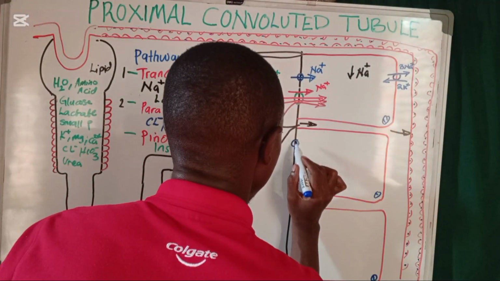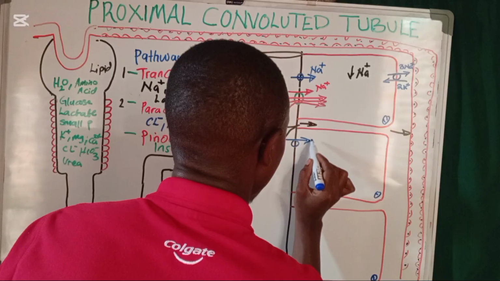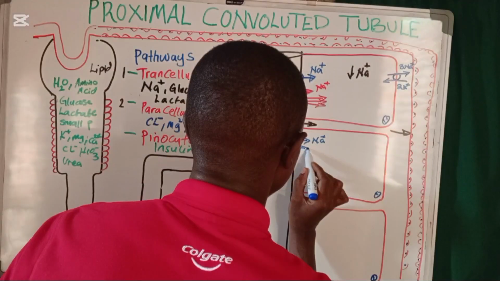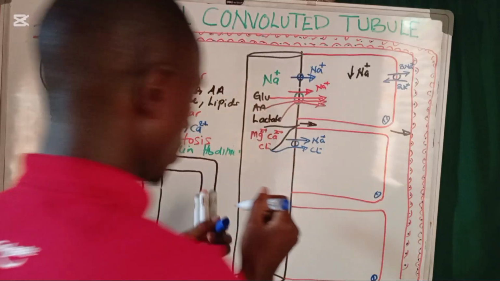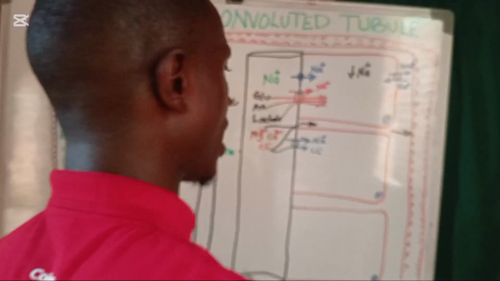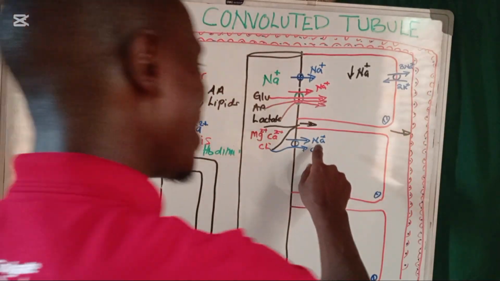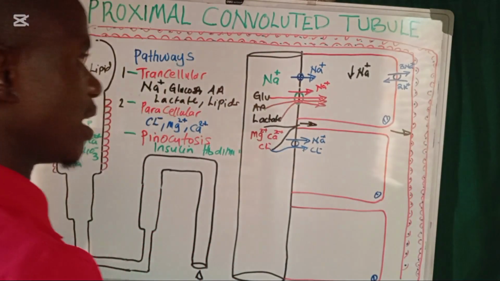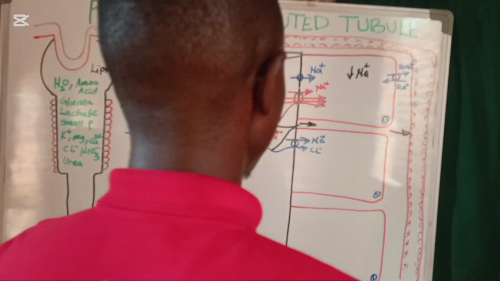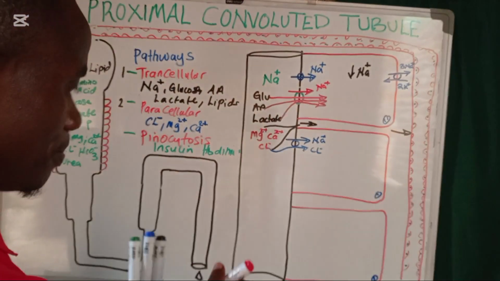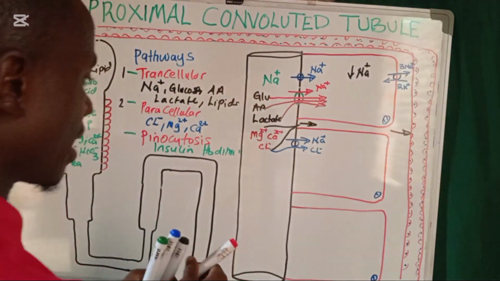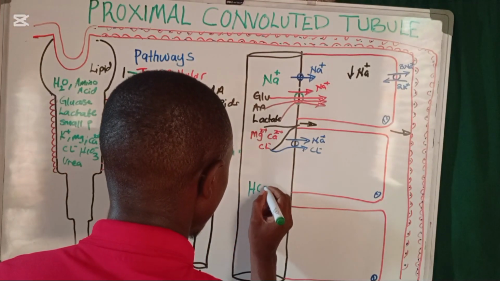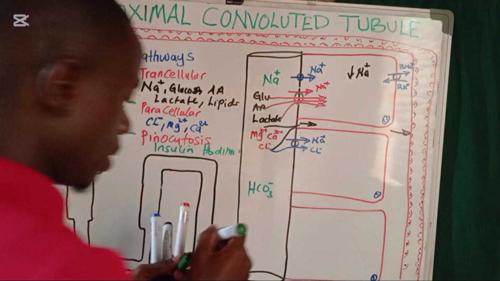But of course, the chloride ions are also going to use another channel. There is a channel here which pumps in sodium ions, but as it pumps in sodium ions, it can also pull in the chloride ions. So this becomes the sodium chloride importer. This is another mechanism through which chloride ions can get reabsorbed back into the peritubular capillaries. But now we want to look at how bicarbonate gets reabsorbed.